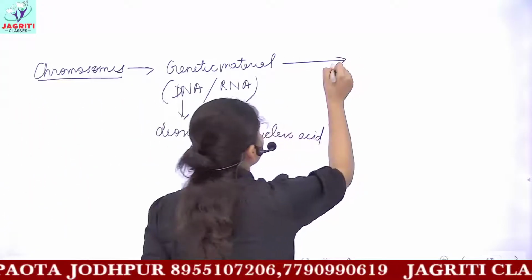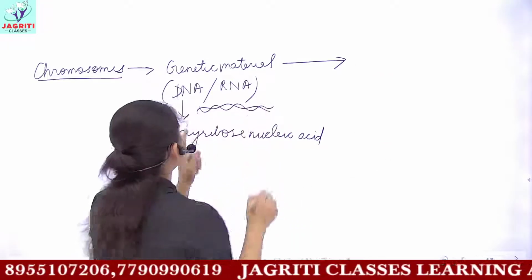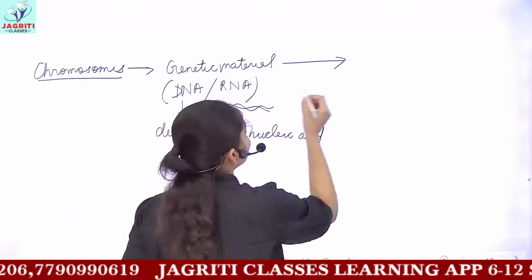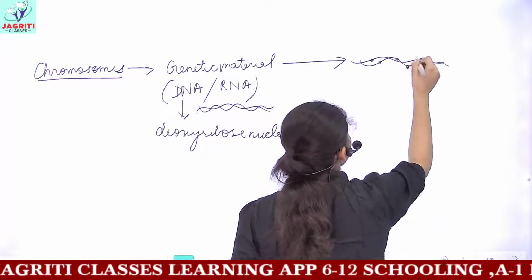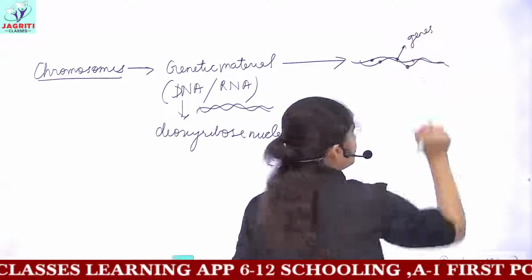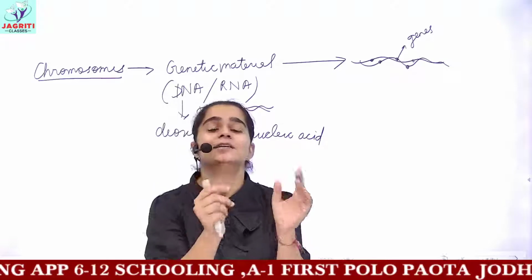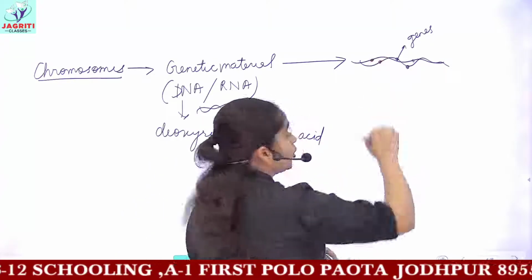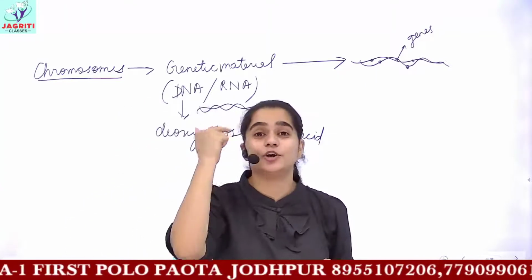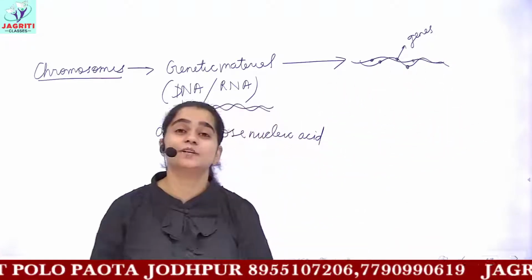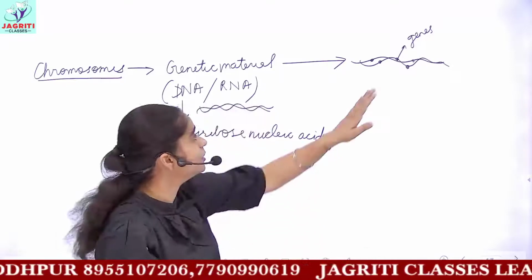Then this genetic material, that is DNA, is in the form of a helix. The structure of DNA is a double helix. This DNA contains certain structures on the helix, and these are called genes. Every single gene directs a particular trait. You have one gene for your height, another gene for your skin color, another gene required for the shape of your eyes, and many genes which decide the color of your eyes. All these physical traits are governed by the genes.